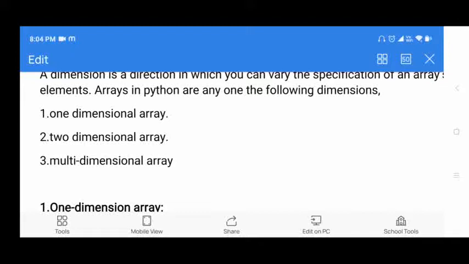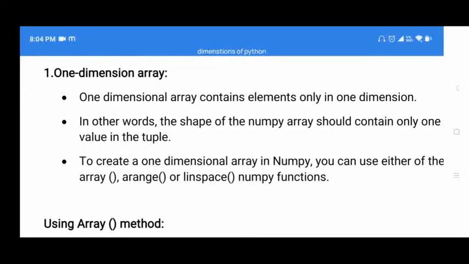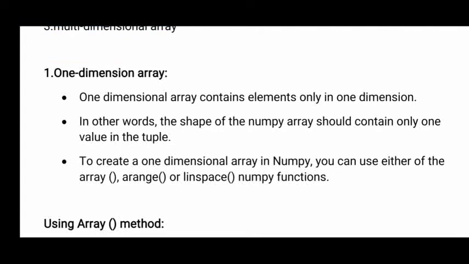Now here we will discuss one dimension array. See, one dimension array contains elements only in one dimension. Means if there is an array which contains elements horizontally, in only one line, in one row, that array is called a one dimension array. Or you can say that one dimension array is nothing but the array which contains only one subscript.